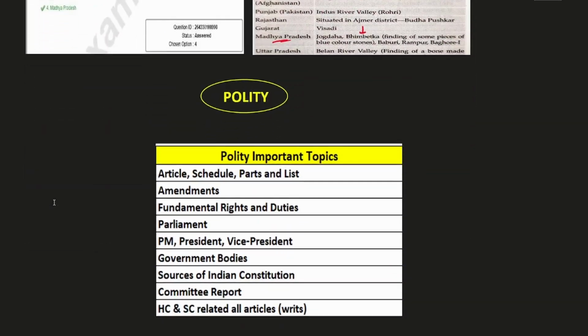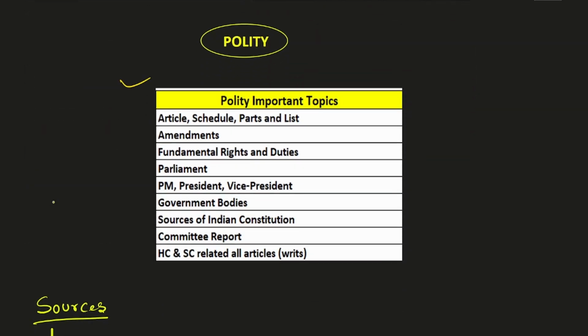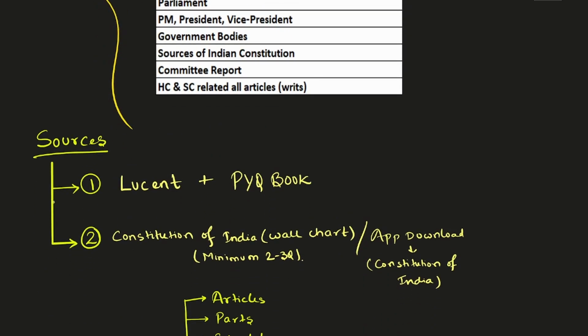Now coming to the polity section, here are some important topics that I have listed for you. These topics are a must do, and you have to prepare these topics before the examination. And the sources that you are supposed to follow are again two sources. First is Lucent plus the previous year question book, any previous year question book that you have. And the second source that I am telling you is a wall chart, the Constitution of India wall chart.